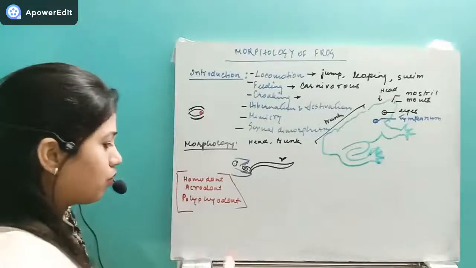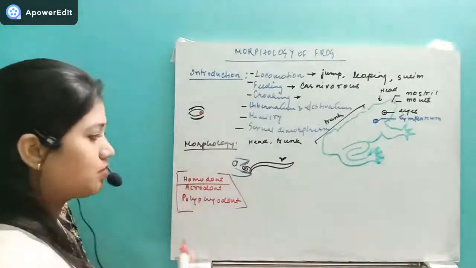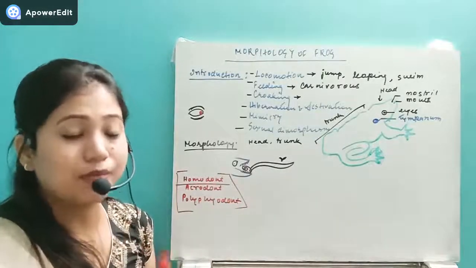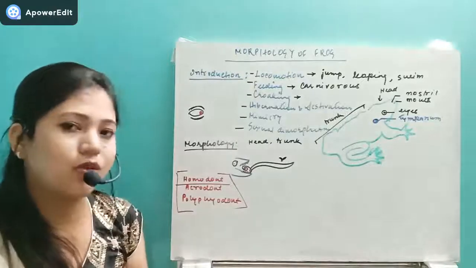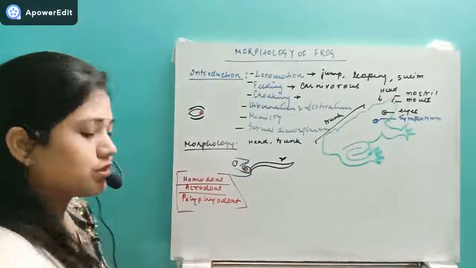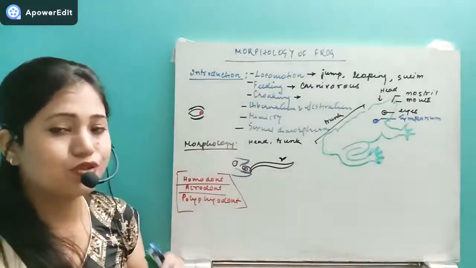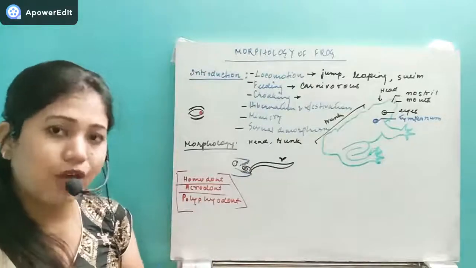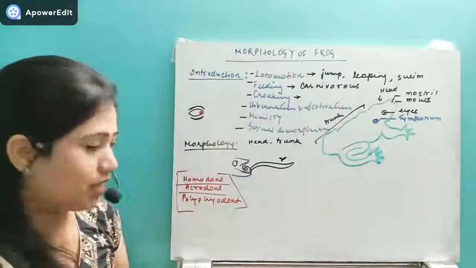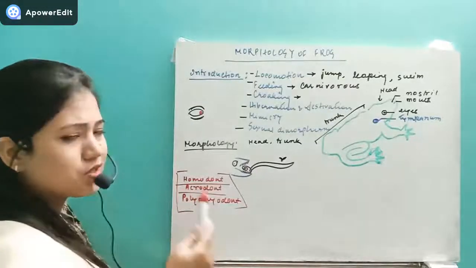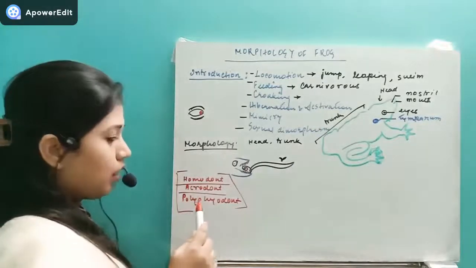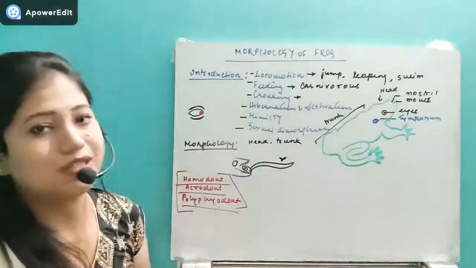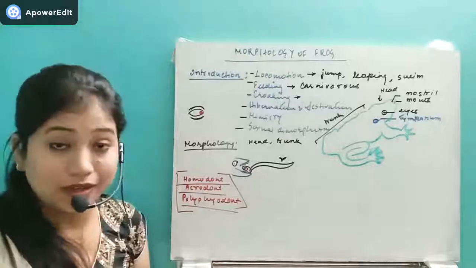So just remember, homodont type of teeth means all of the teeth are similar. Like in case of us, we have incisors, canine, premolars and molars. In case of them, all of the teeth are similar. Next one, acrodont, the teeth which are superficially attached to the jaws by just some fibrous tissue. They are not embedded deep down in the socket. So this is the acrodont type of teeth. Next one, polyphyodont. That means they have numbers of sets of the teeth. Okay, so that is about the head region.